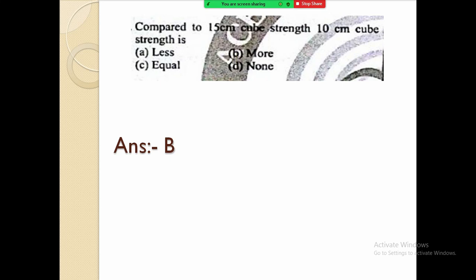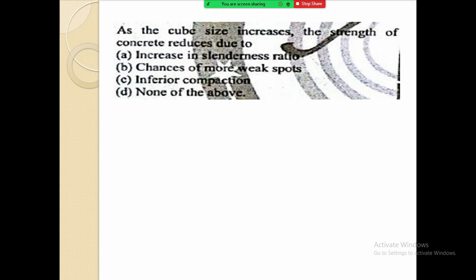Moving on to the next question. As the cube size increases, the strength of concrete reduces due to: increase in slenderness ratio, chances of more weak spots, inferior compaction, or none of the above. Now read this question and let me know the answer. What do you think about this?